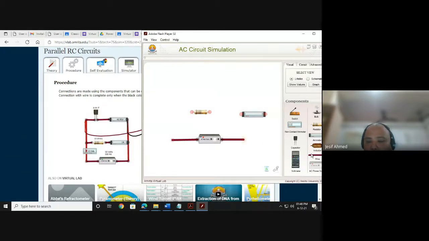Okay, so another wire I need, and I can move it, make it vertical, then bring it here. See here, the black dot is not being shown at the joining point. So that means the two wires are not connected. For that, you have to drag one end of the wire unless and until it is black. Yeah, see, now it is black. Now they are connected. And one more wire here, black, black.